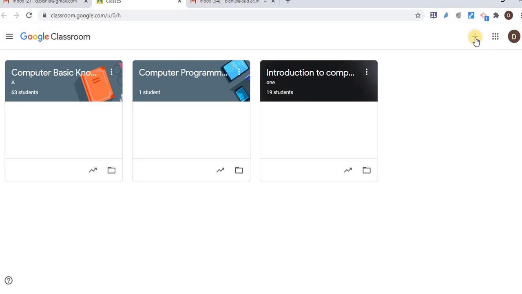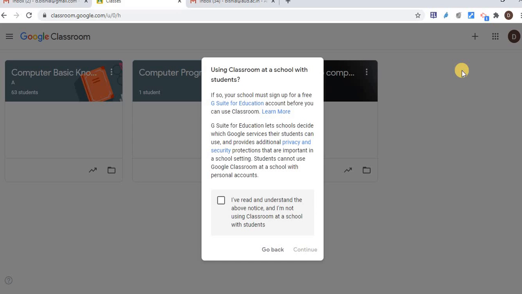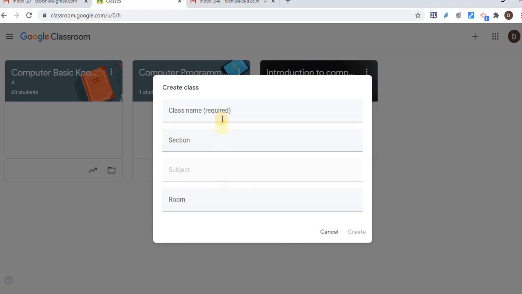First I have to click on create a class. Once I click on this plus symbol, I have two options: join a class or create a class. I am a teacher, so I am going to create a class, and if I am a student, I have to click on join a class, which I will show you later. So first, create class. It's a one-time activity, so just continue. The class name is the required field, and the remaining fields are optional, so we can skip the others, but the required one we have to fill.